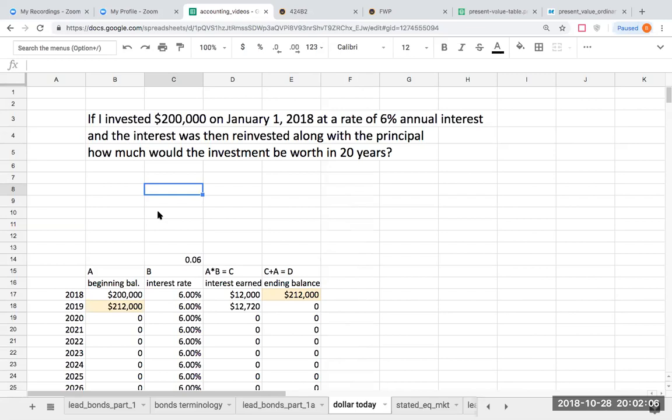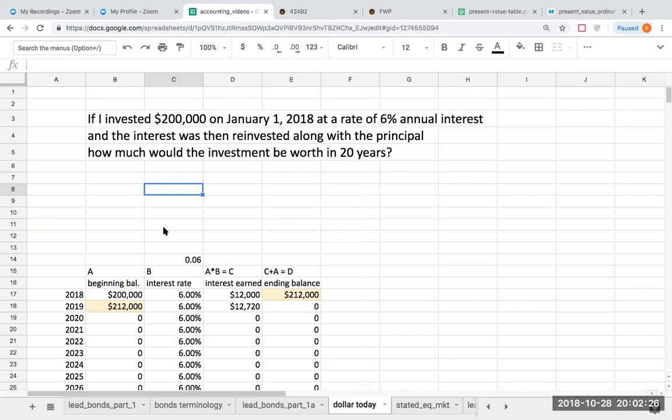If I invested $200,000 today, or I should say on January 1st, 2018, at a 6% annual interest rate, and the interest was then reinvested along with the principal after each year, how much would this investment be worth in 20 years?